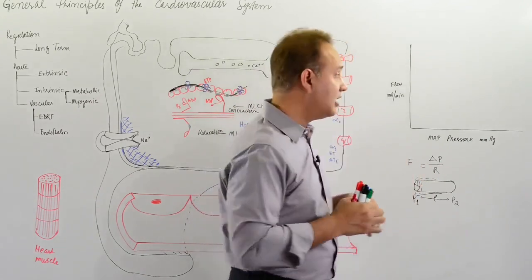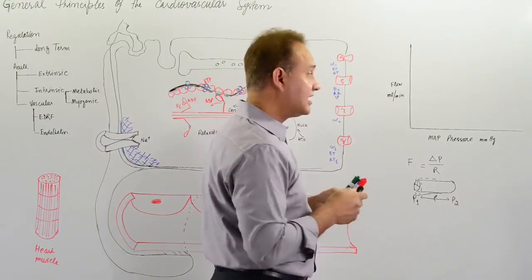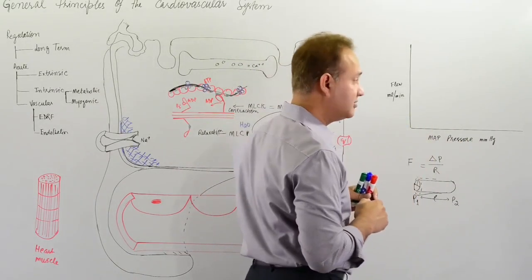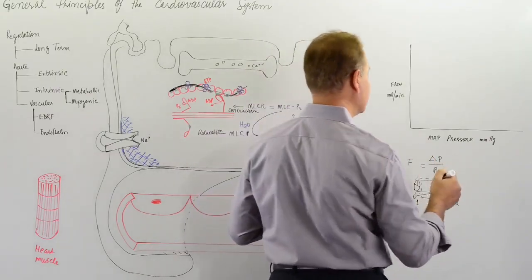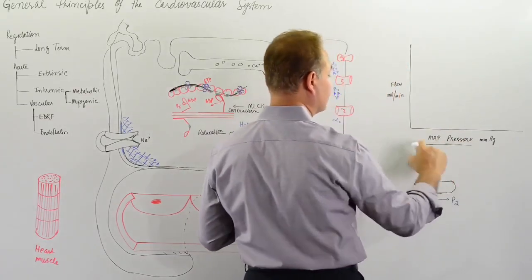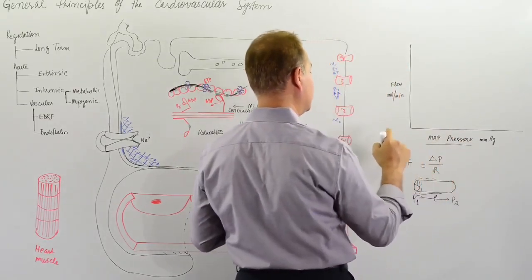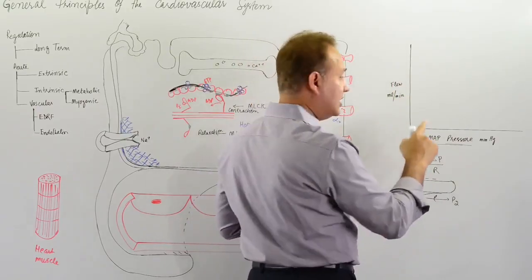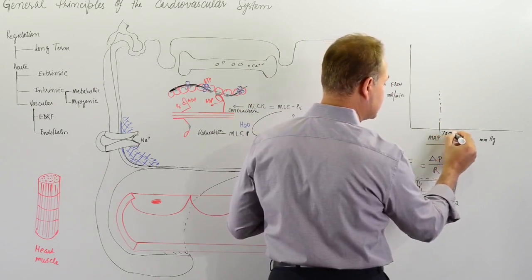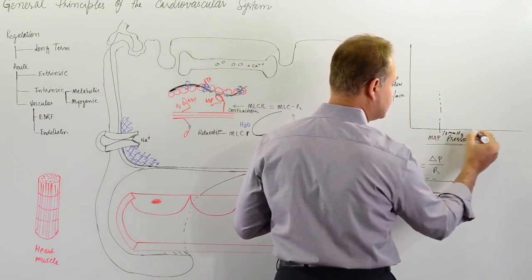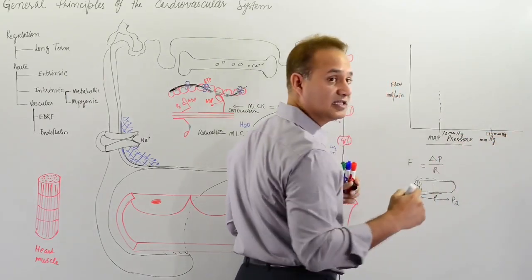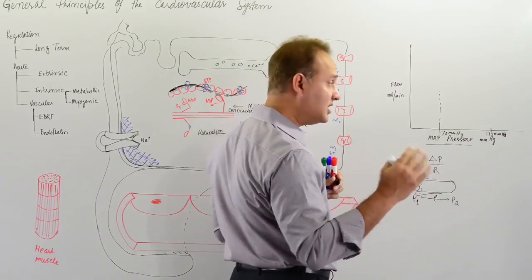Now, our body is so smart in keeping the flow the same. Look at this chart, or this graph, which you may end up seeing in the USMLE and in other examinations. Imagine that this x-axis is the pressure. This is mean arterial pressure. We have talked about what mean arterial pressure is in another lecture. This is flow of the blood. Let's say this is 70 millimeters of mercury, and this point is 175 millimeters of mercury. Again, this is mean arterial pressure, not systolic or diastolic.